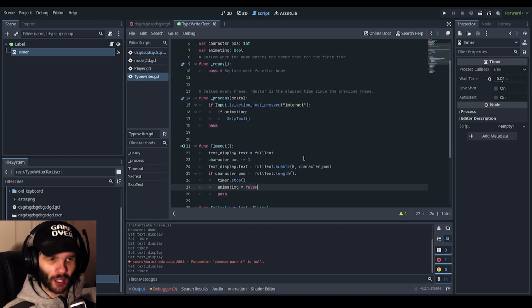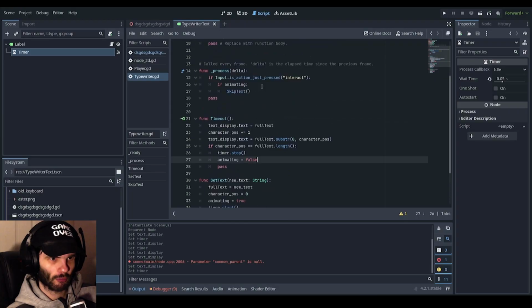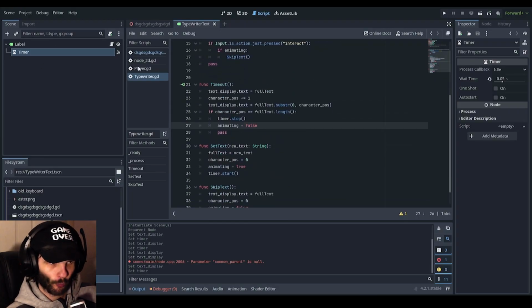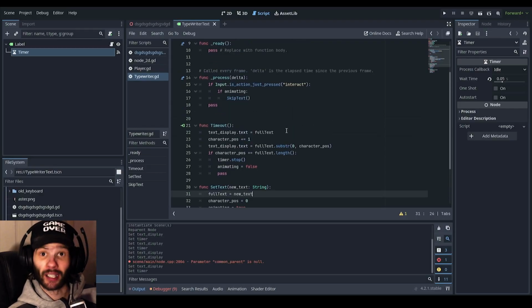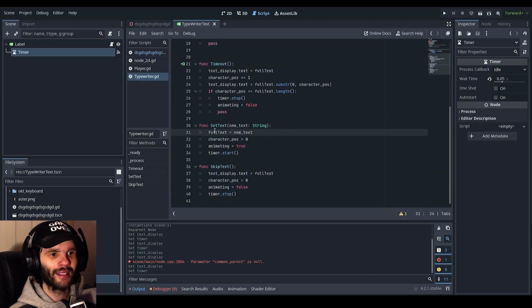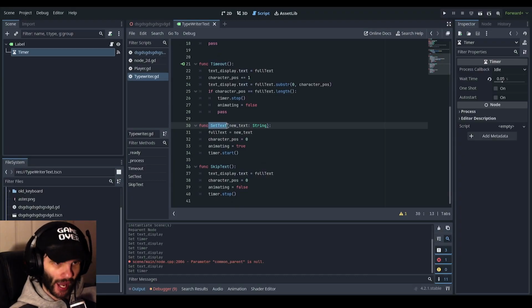So that is all well and good with this timeout, with this text, but to actually set it going in the first place, we need to do set text as a function. This function has a parameter called new text, which is a string.